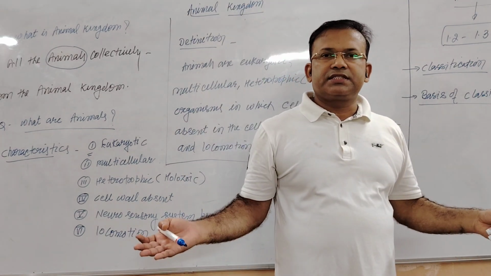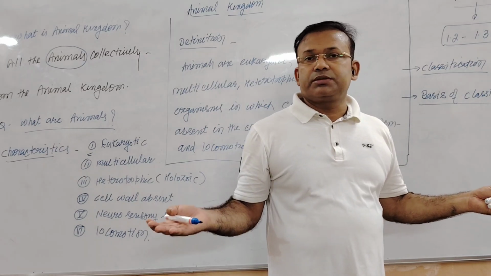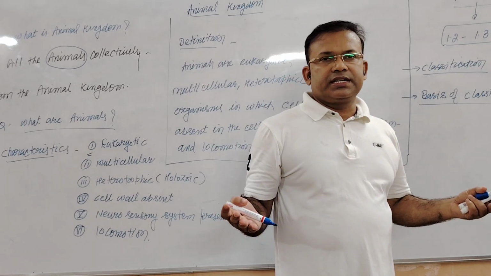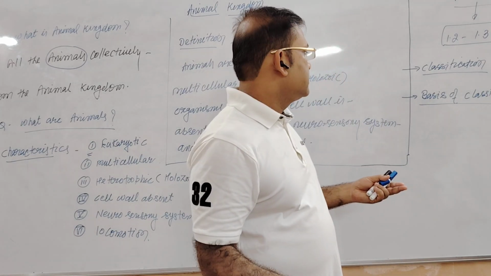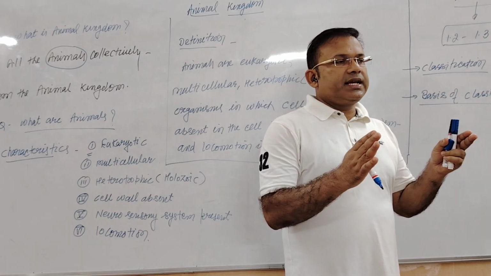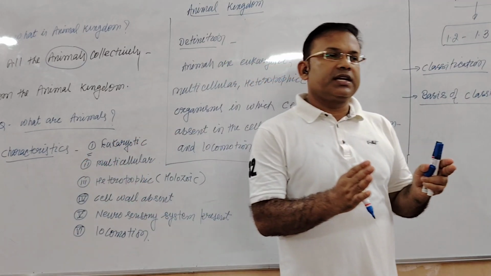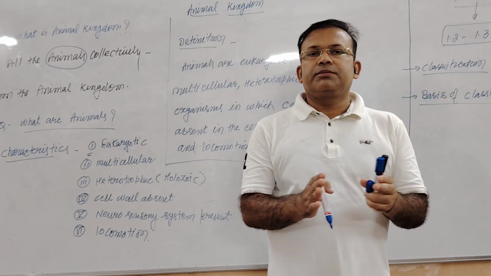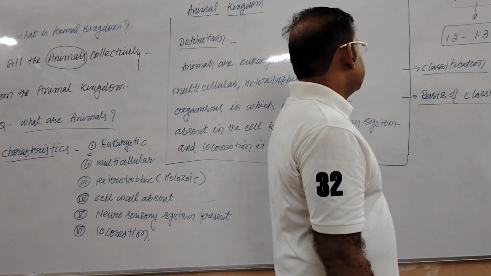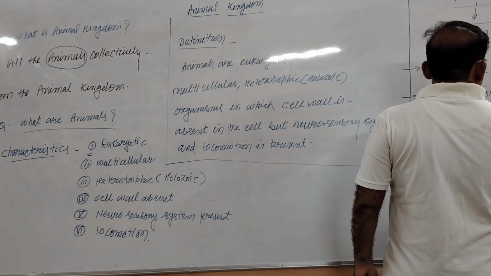But you know that classification is the process by which we classify organisms into groups on the basis of similarity and dissimilarity. For finding the similarity and dissimilarity, there must be certain characteristics. With the help of those characteristics, we compare the animals, which animals have similarity and which do not. Those animals which have similarity are placed in the same group, and those which do not have similarity are placed in another group. So there is the requirement of certain characteristics, my dear students, and these characteristics form the basis of classification.